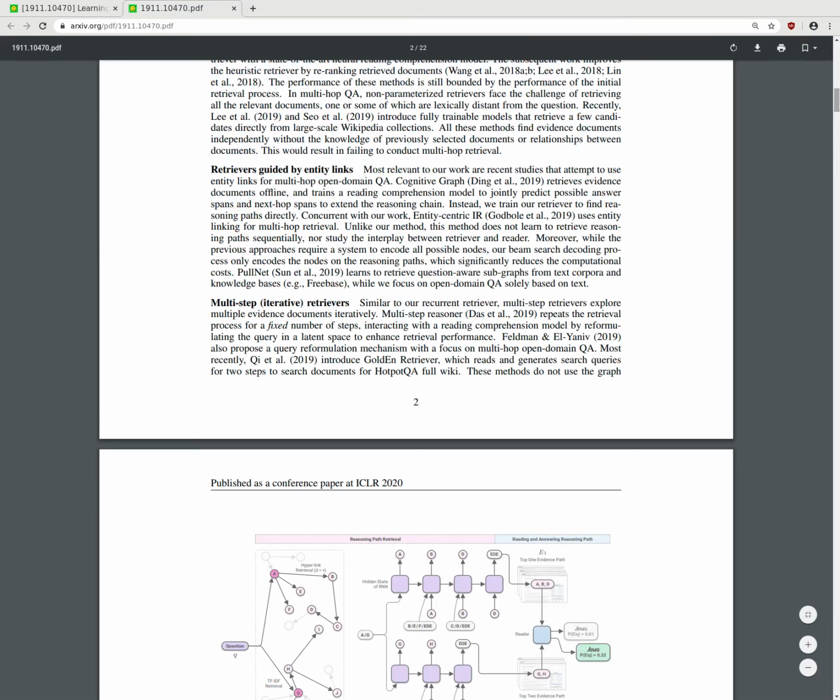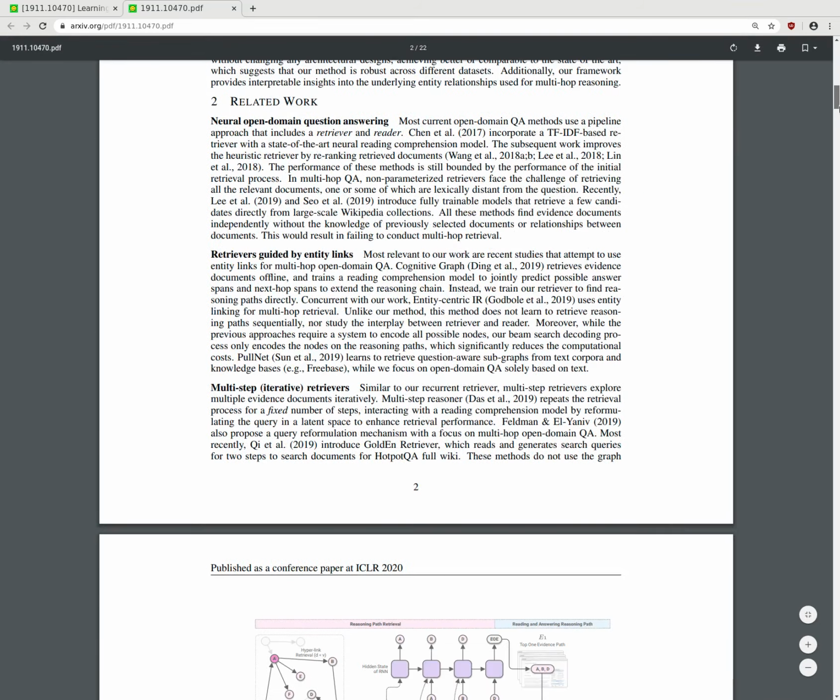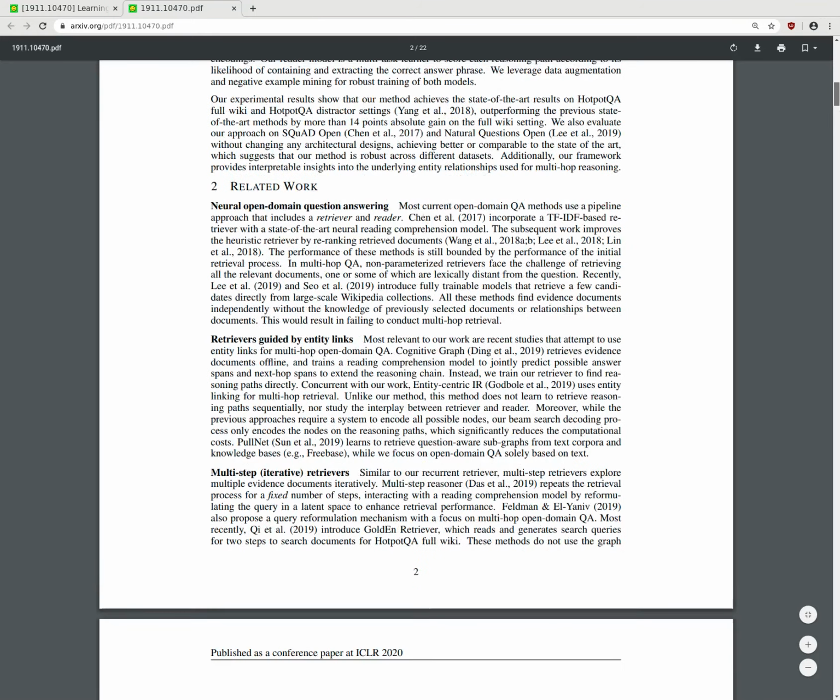Oh yeah, I think I forgot to read the authors. So the authors were Asai, Hashimoto, Hajishirzi, Socher, and Xiong from University of Washington, Salesforce Research, and Allen Institute for Artificial Intelligence. Just not to forget to mention them.